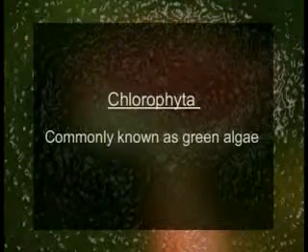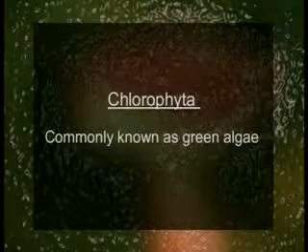If we start with the Chlorophyta, it is commonly known as green algae. Green algae mostly occur in aquatic, freshwater or marine habitats, and many show symbiotic association. The photosynthetic pigments here are chlorophyll A, B, and carotenoids. They store starch as reserve food material inside plastids.